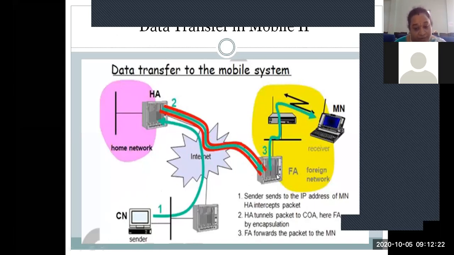So now the foreign agent, after intercepting with the COA address, is going to be encapsulating that particular packet, and it is going to be forwarding that packet to the mobile node from the foreign agent. So in this way, the data will travel from the correspondent node to the mobile node through the home agent and also the foreign agent. Okay, in this way, the data transfer will be taking place.